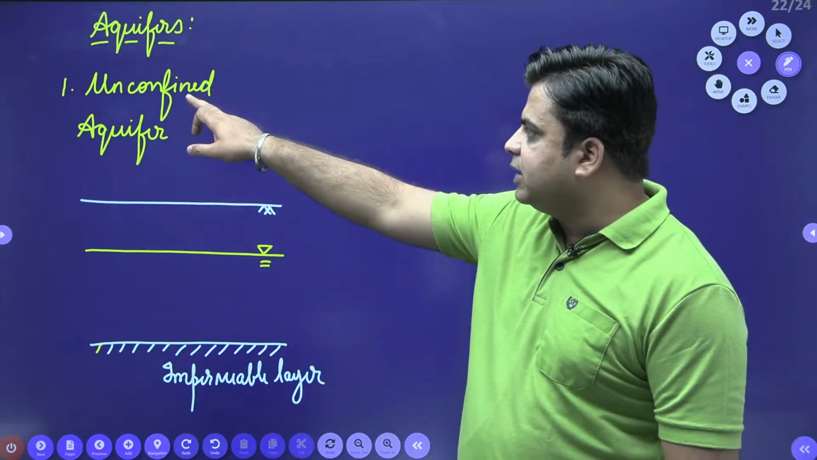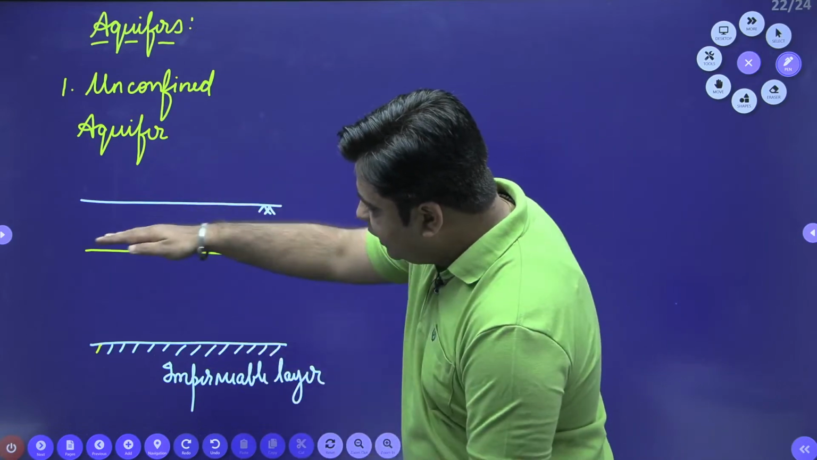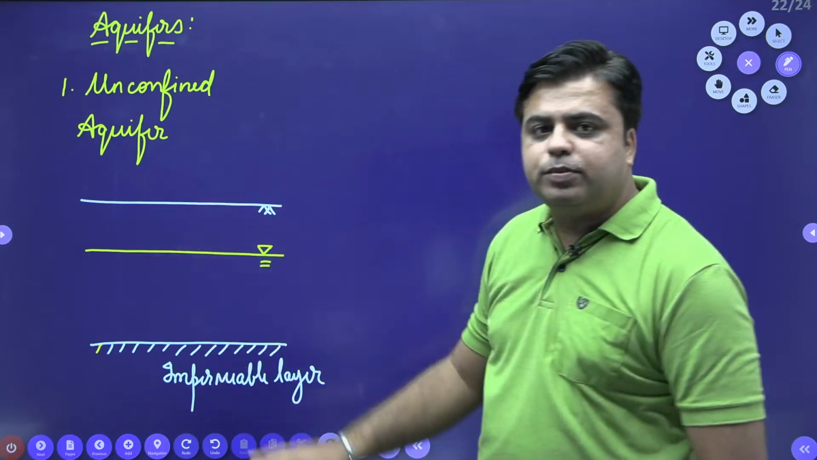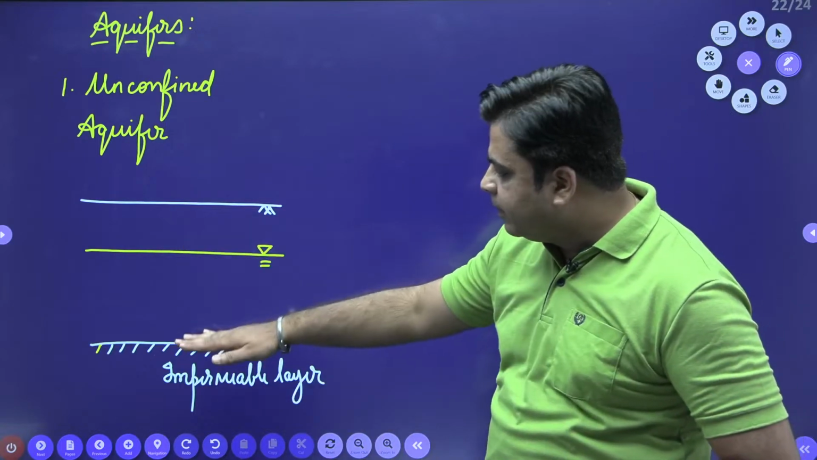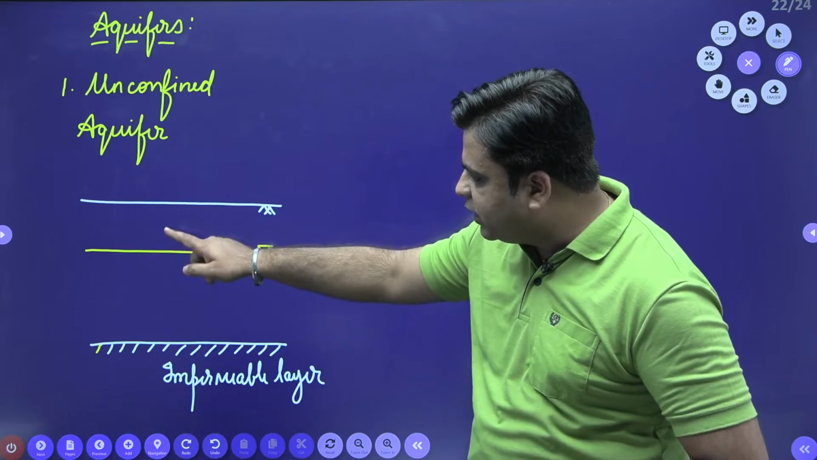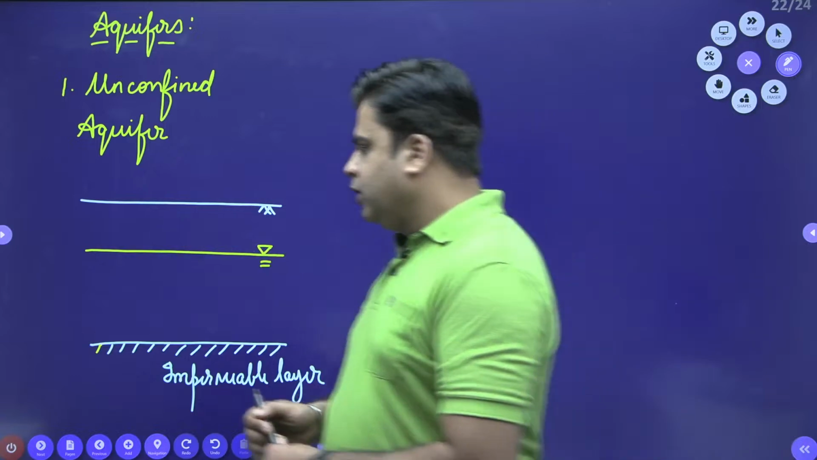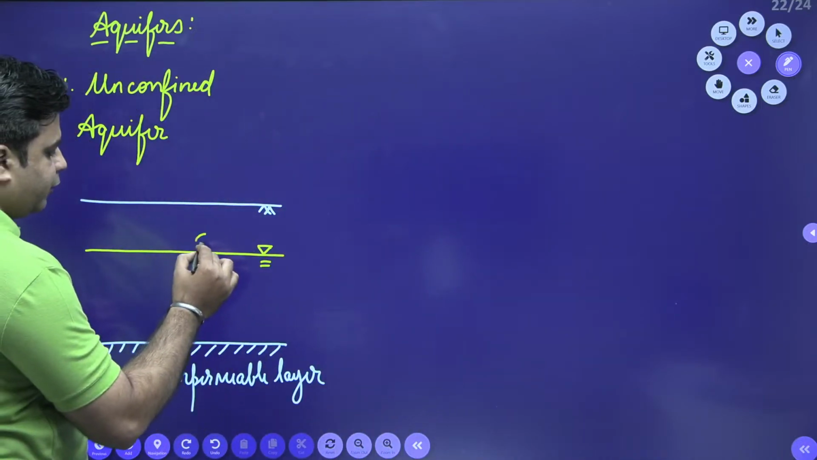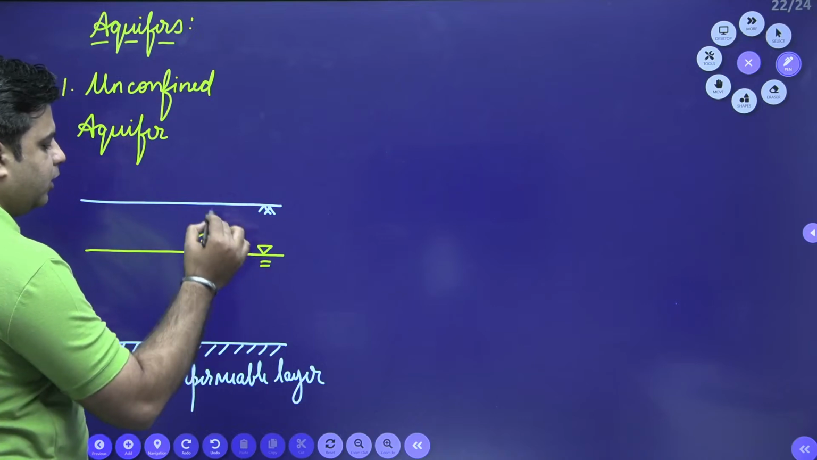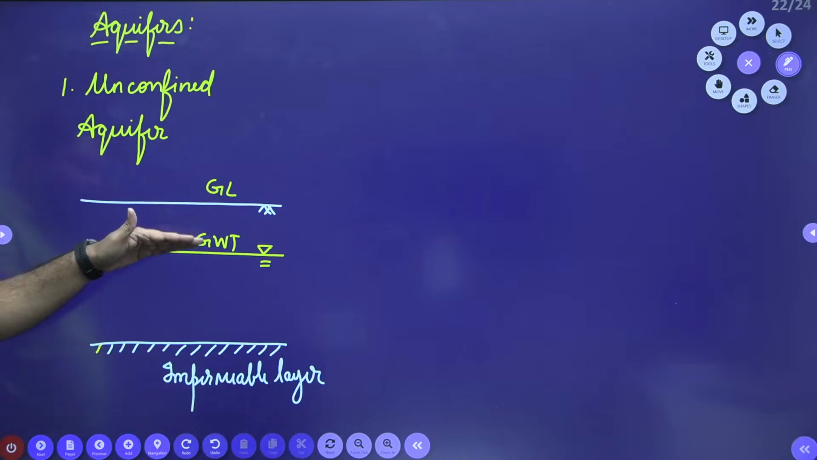As the name says, unconfined. There will be no confining layer above the porous media which contains water, right? The upper level of saturation for this medium is marked by this groundwater table. So when no confining layer is present, it is known as an unconfined aquifer. This is my groundwater table and this is my ground level.